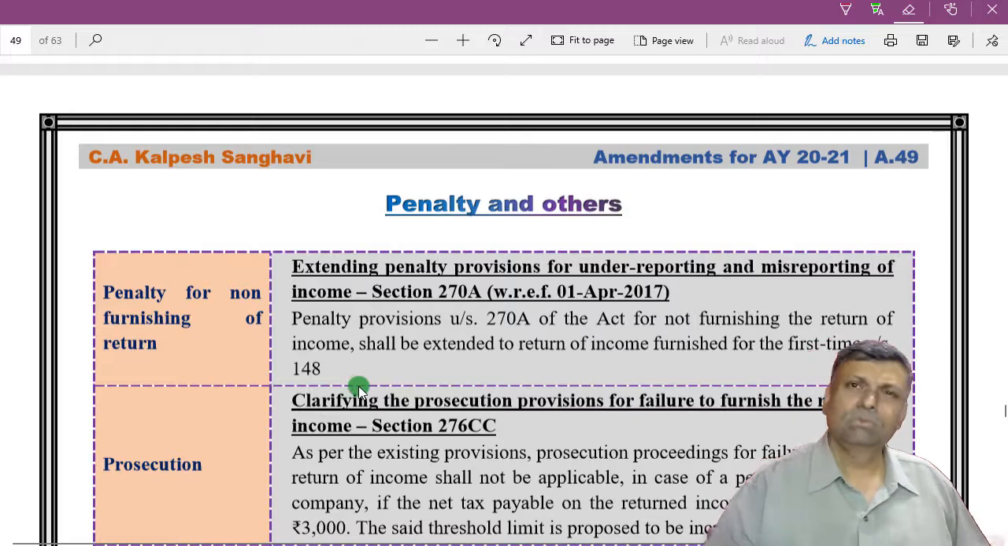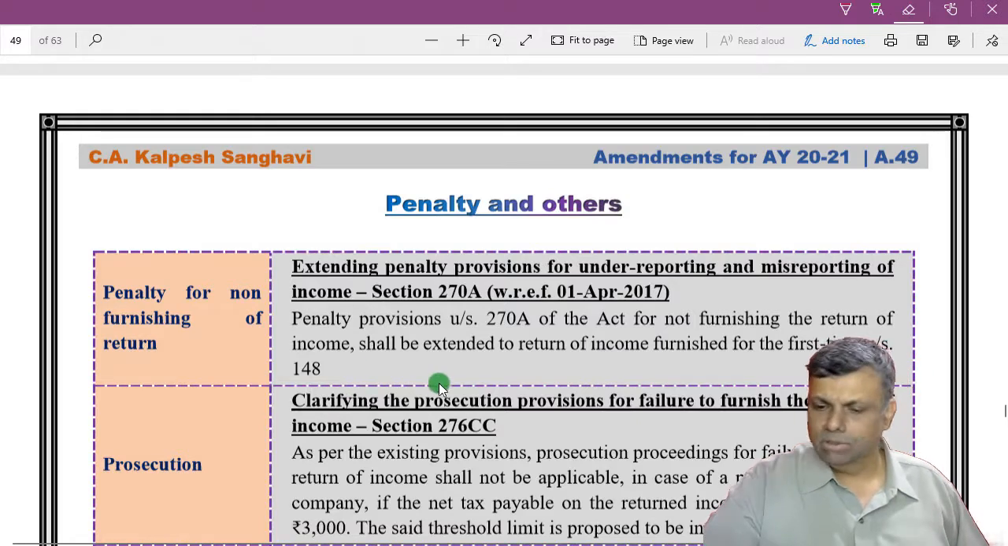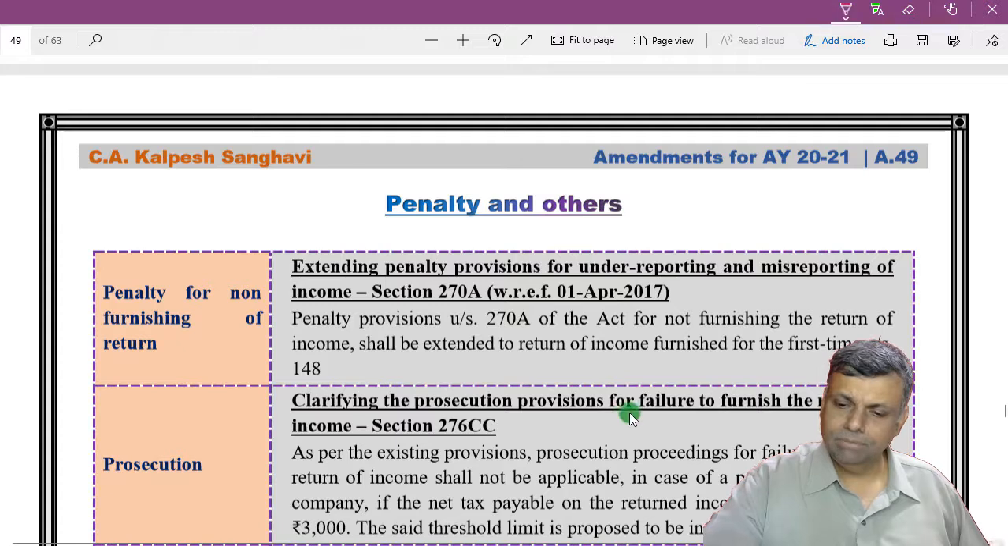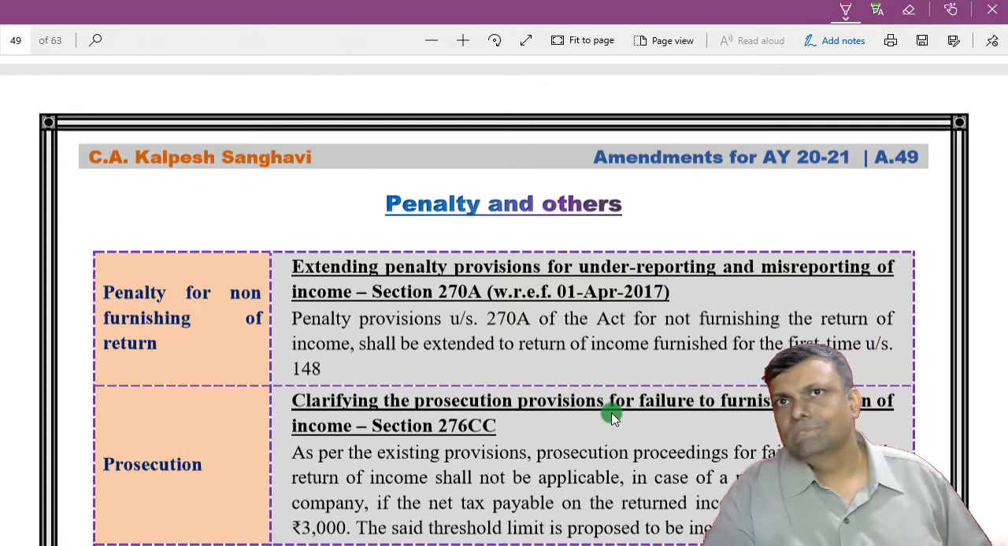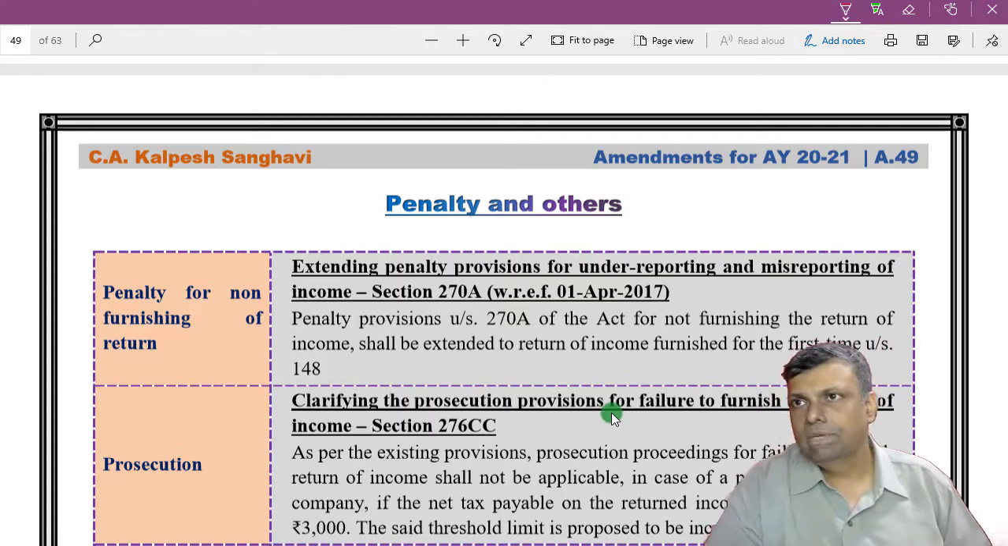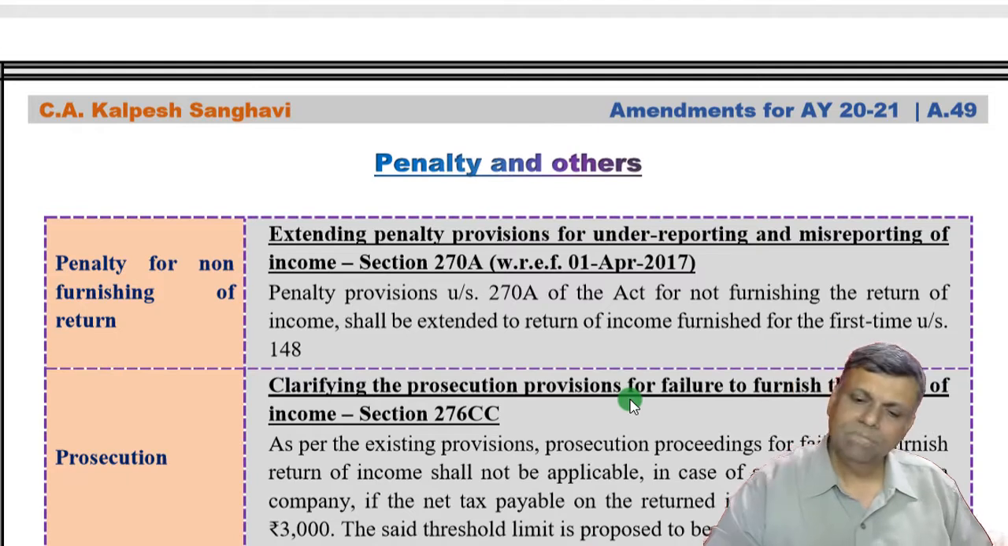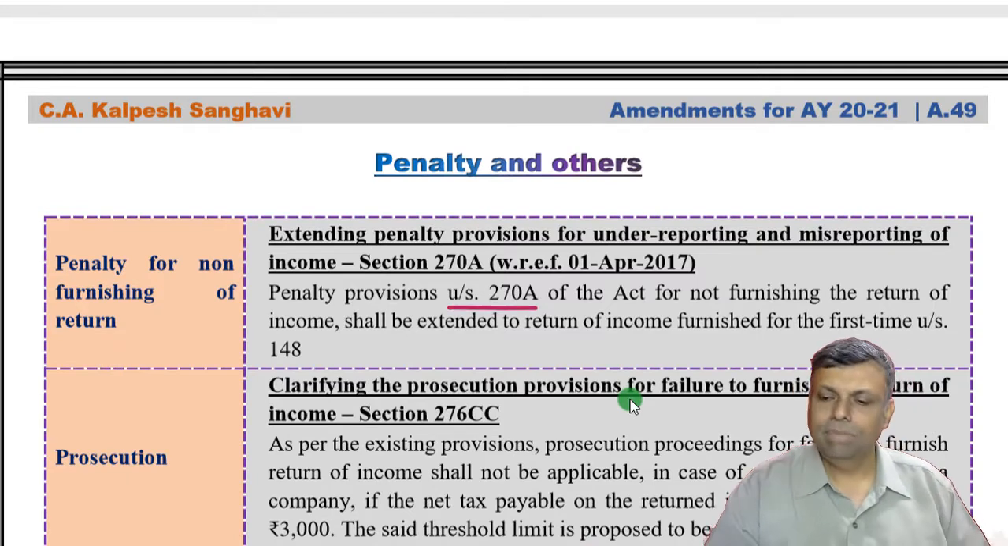Now, let me take up some small amendments. One is with respect to the penalty. Okay. Now, see, under section 270A, there is a penalty if you have not filed a return of income, and I have done the detailed calculation in the regular class. So, see this 270A penalty for not furnishing the return of income.